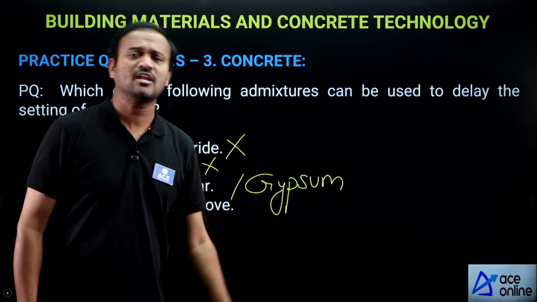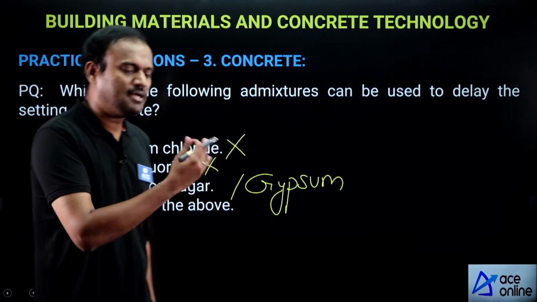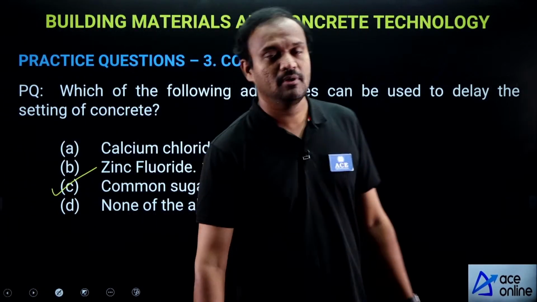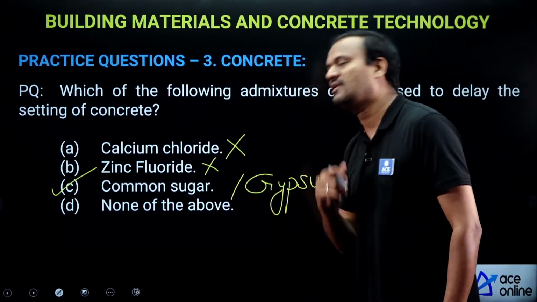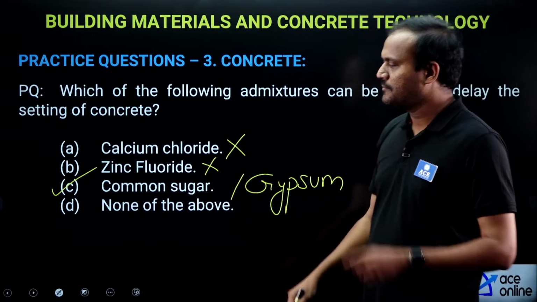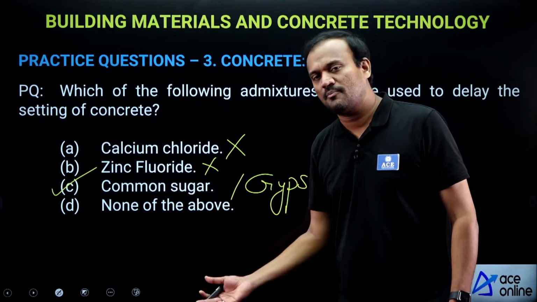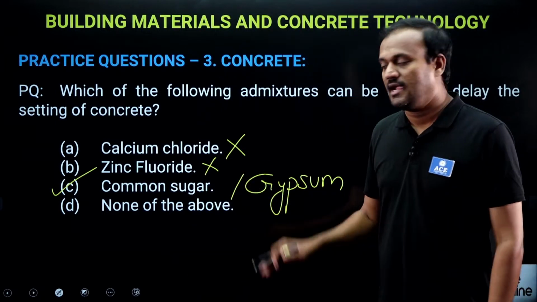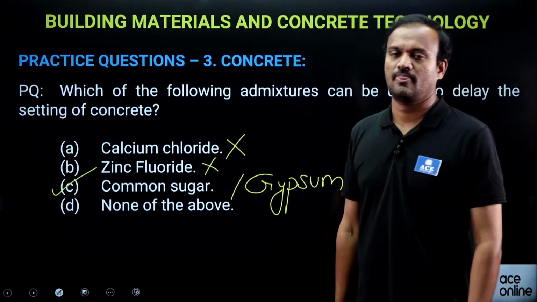Gypsum is a naturally occurring mineral. Now, not everywhere gypsum may be available. So if gypsum is not available, then use common sugar. Sometimes gypsum may be given as an option, so gypsum is also correct. It is also a retarder.